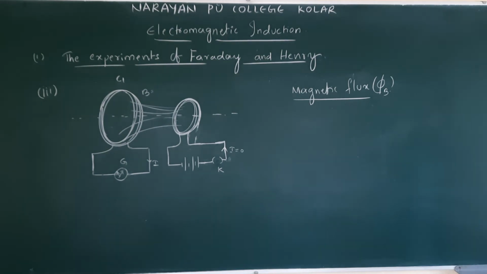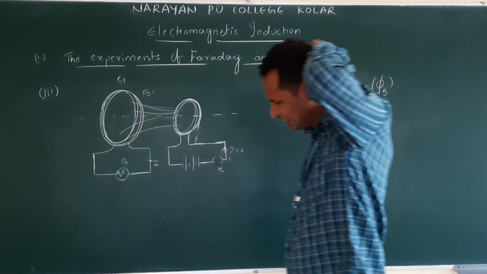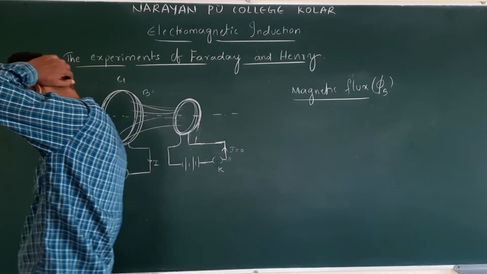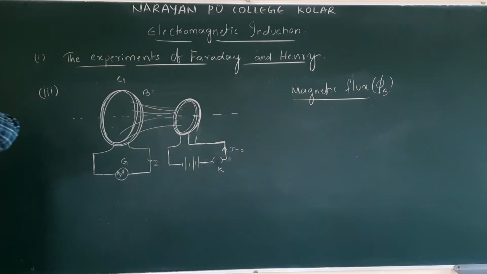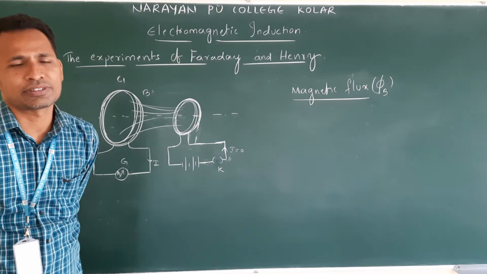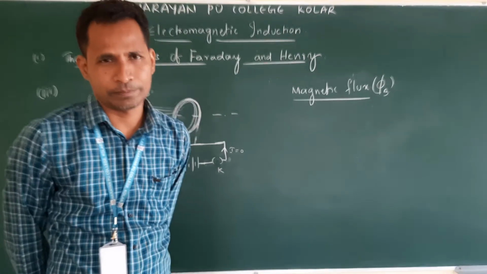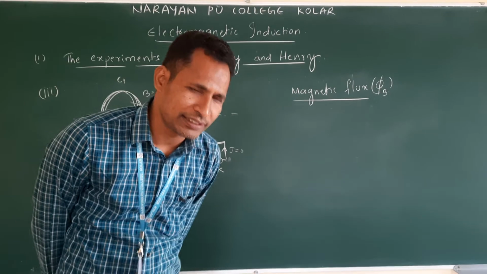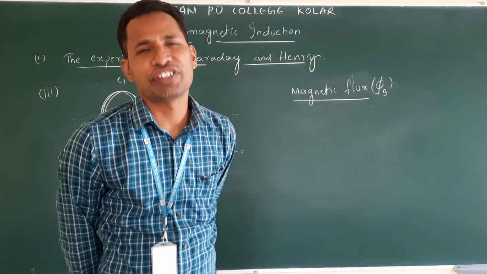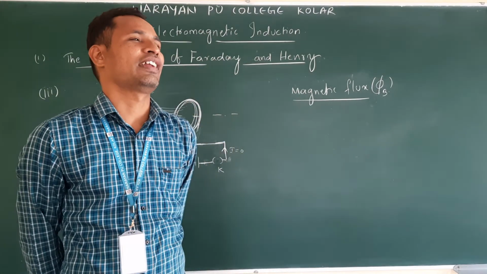What is flux generally? It is the number of lines passing through a unit area. If it is electric field lines, it is electric flux. If it is magnetic field lines, it is magnetic flux.